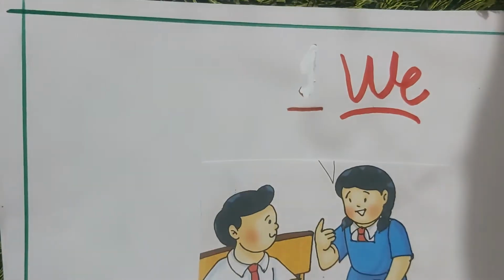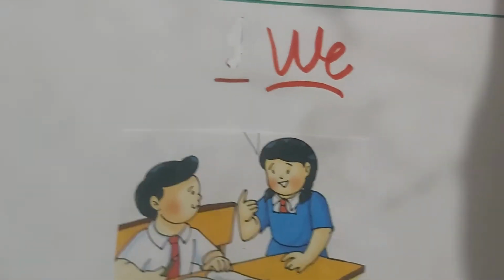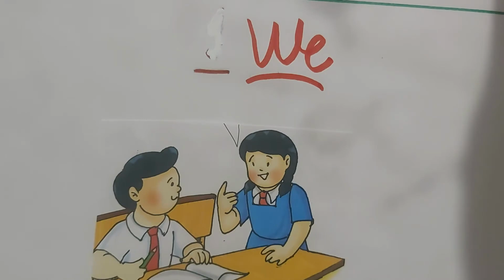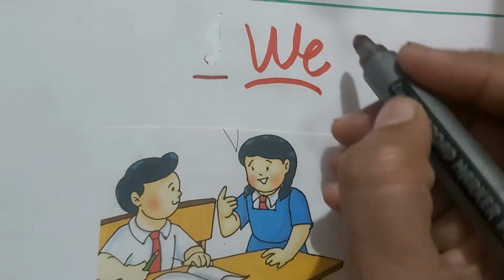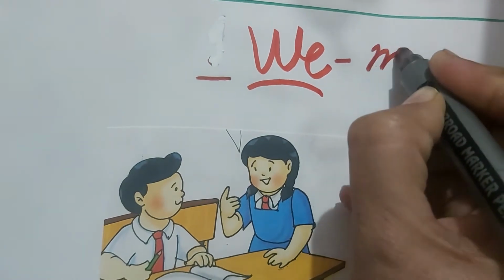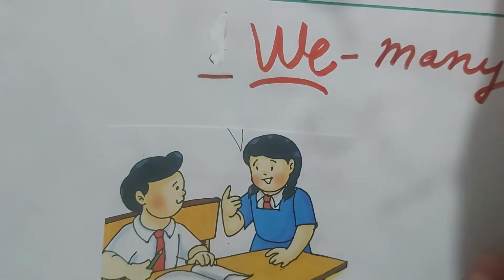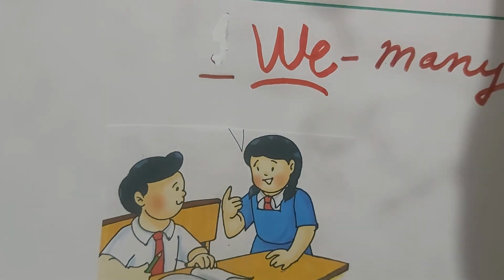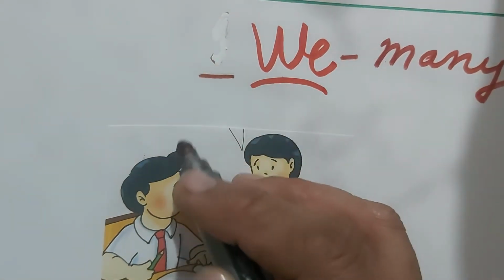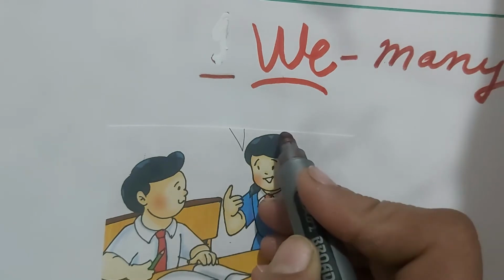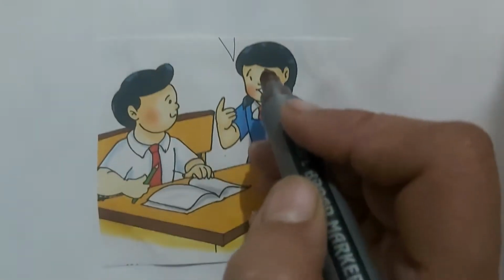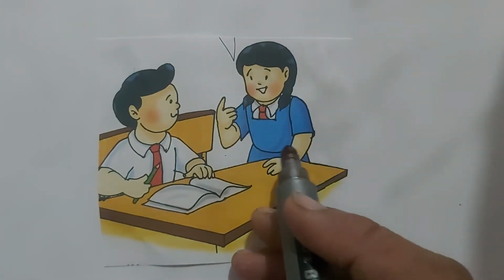When do we use we? We is used for more than one person, for plural, for many. We is used for many, not for one person. Now, this girl is saying to this boy, okay? She is saying, we will go home together.